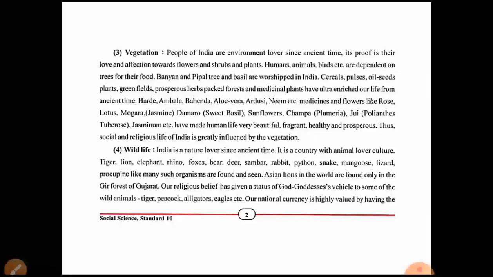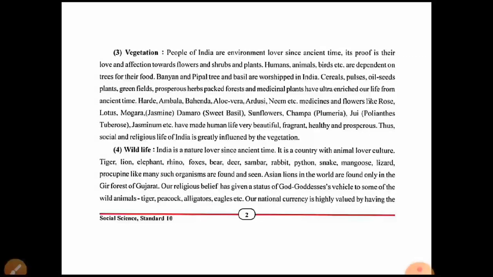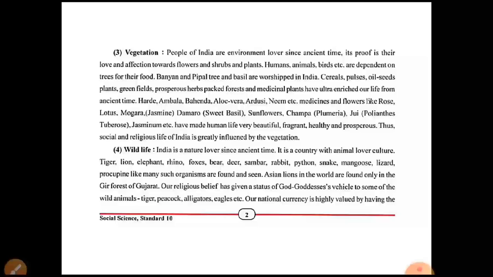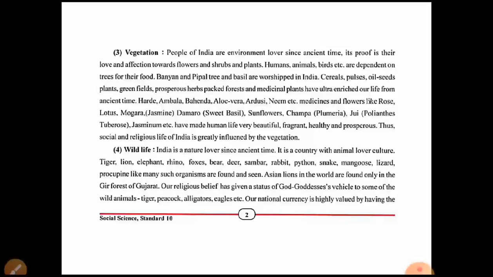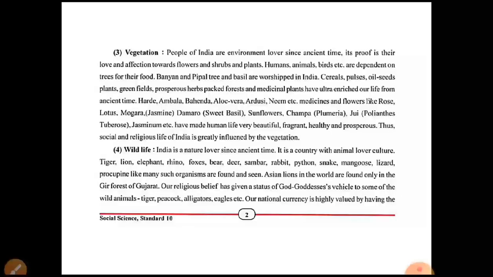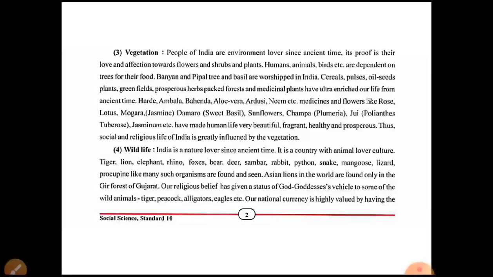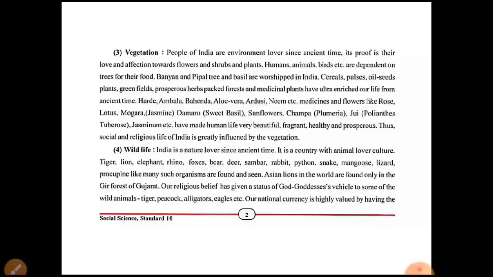Okay, now the next one is wildlife. Wildlife means the animals who live in the forest area. India has been a nature lover since ancient times. From the beginning we are repeating this one sentence: India is a nature lover, a country with an animal-loving culture.